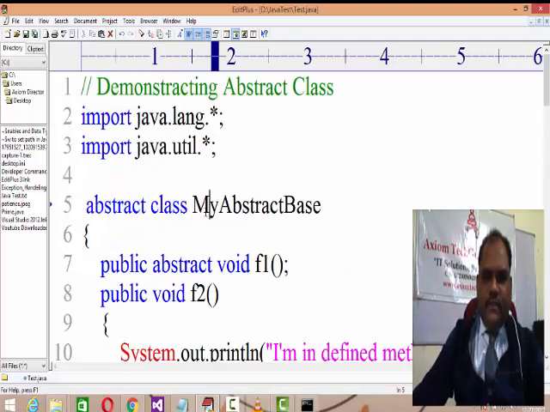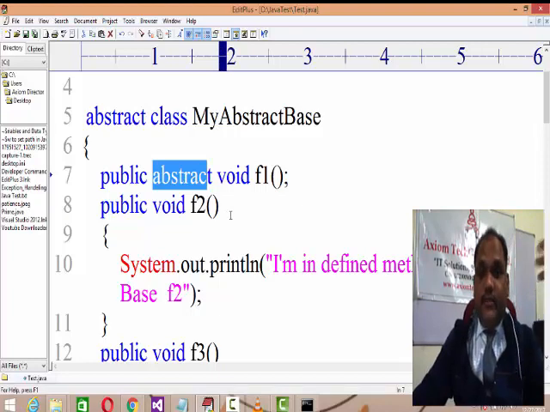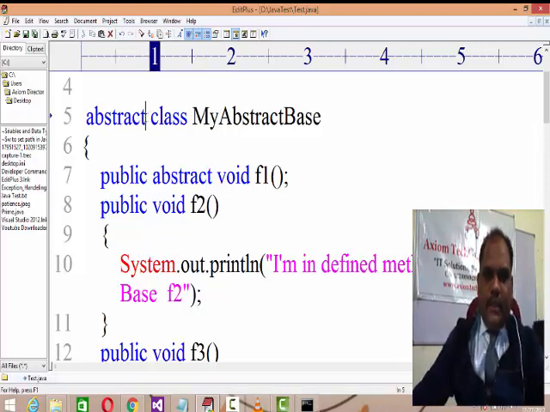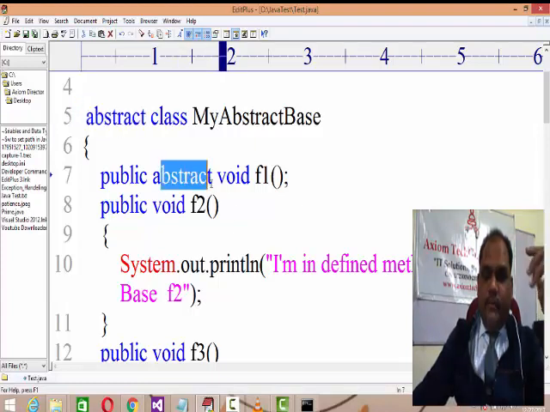So I define abstract class my abstract, and then this f1 method you just write without the abstract keyword. Actually abstract is a class modifier, and abstract is a method modifier as well. Here the abstract keyword is for class modifier, and here the abstract keyword is for method modifier.